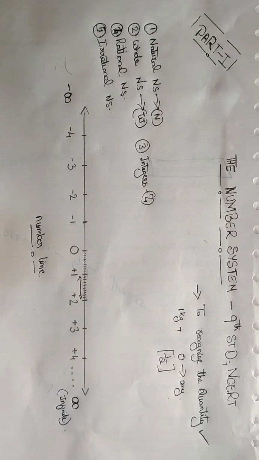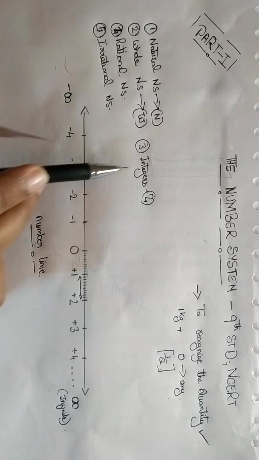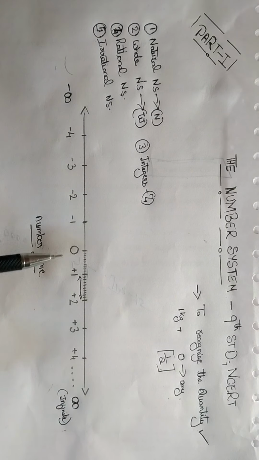That makes integers. See, integers include not only 1, 2, 3, 4, 5, 6, not only 0, 1, 2, 3, 4, 5, 6, but also this side of the number line: -1, also -2, -3, -4, etc. Negative numbers, positive numbers, along with 0, that makes integers. Natural numbers are 1, 2, 3, 4. Whole numbers are 0 plus 1, 2, 3, 4. Integers are negative numbers with 0 and also with natural numbers. See, that's how integers are.